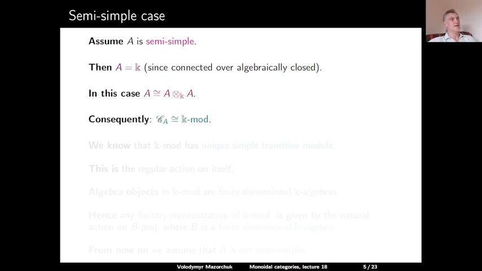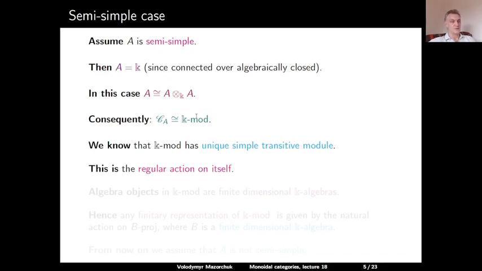Consequently, the monoidal category C_A is actually equivalent to the monoidal category of all finite-dimensional K-vector spaces. And we know that the latter category has a unique simple transitive module category, and this module category is just the regular module, so the regular action of this monoidal category on itself.